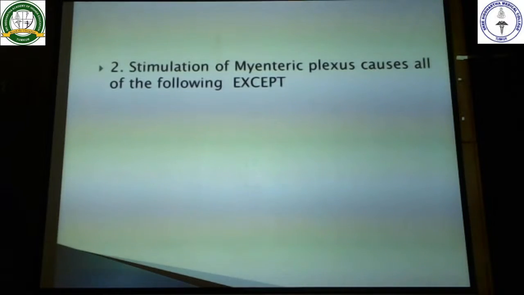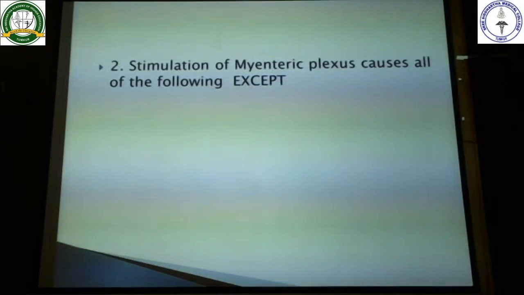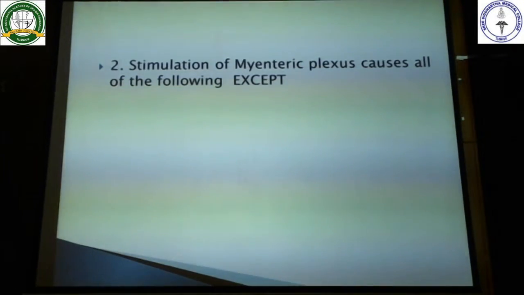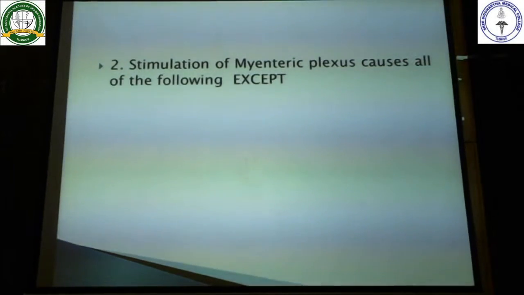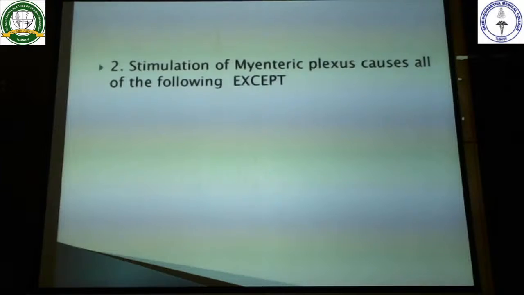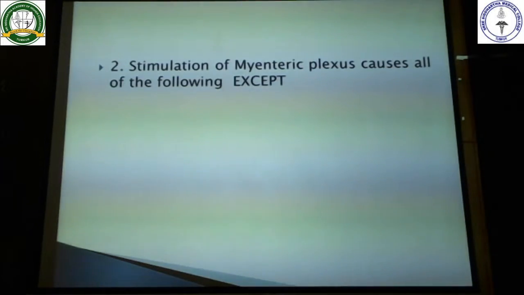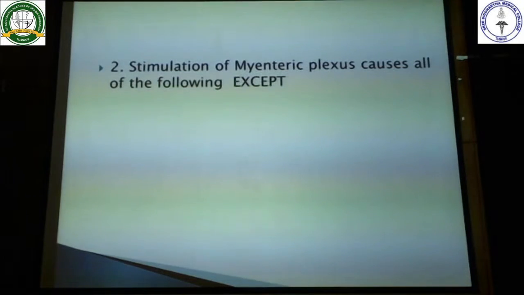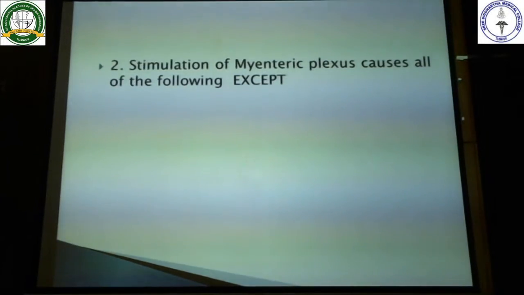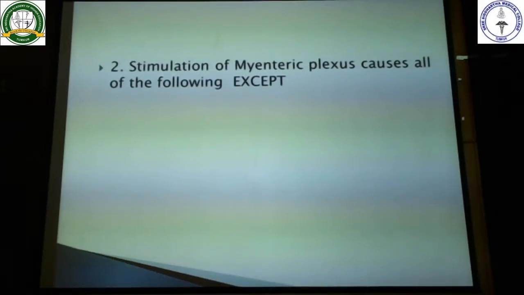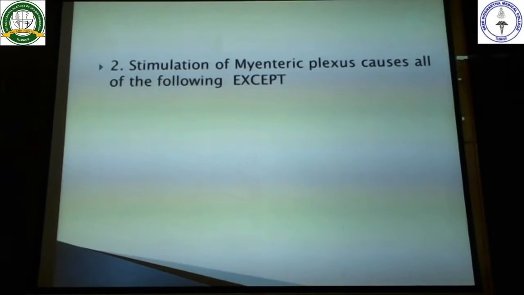Coming to the next question, stimulation of myenteric plexus causes all of the following. So I repeat once again, it is the stimulation. When there is stimulation of the myenteric plexus, okay, it causes all of the following. So once there is stimulation, automatically there is an increase in the secretions, and also an increase in the motility of the GIT. Okay. So in such a case, all the things are happening except